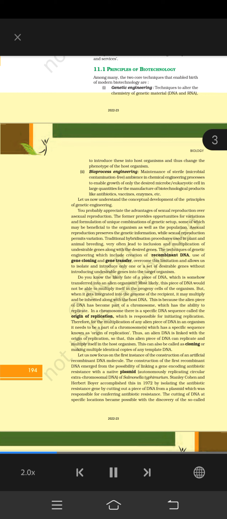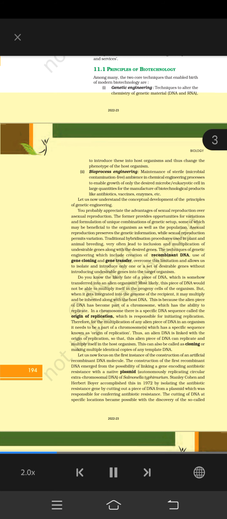Let us now focus on the first instance of the construction of an artificial recombinant DNA molecule. The construction of the first recombinant DNA emerged from the possibility of linking a gene encoding antibiotic resistance with a native plasmid, an autonomously replicating circular extrachromosomal DNA of Salmonella typhimurium. Stanley Cohen and Herbert Boyer accomplished this in 1972 by isolating the antibiotic resistance gene, cutting out a piece of DNA from a plasmid which was responsible for conferring antibiotic resistance.